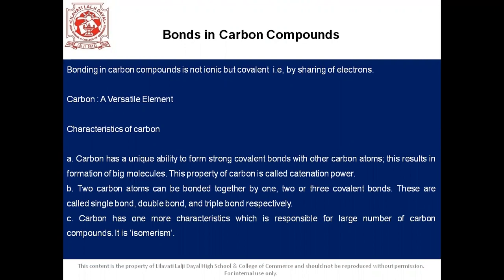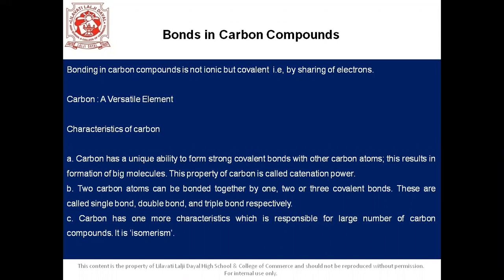And all the compounds having carbon as a constituent element are called organic compounds. So students, bonding in carbon atoms is not ionic but covalent, that is by sharing of electrons. It is also said that carbon is a versatile element, because the entire living kingdom is made from carbon. Carbon is the basic ingredient of our body, we may say so.